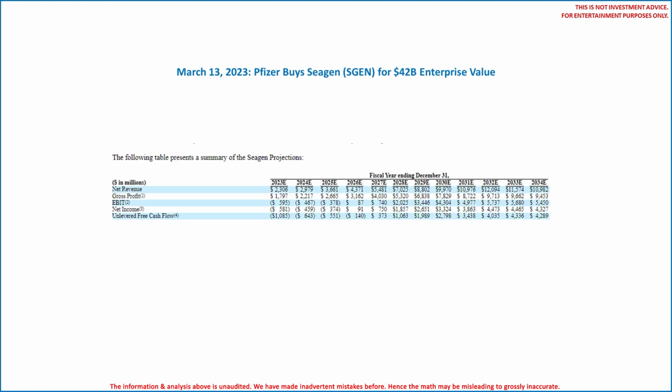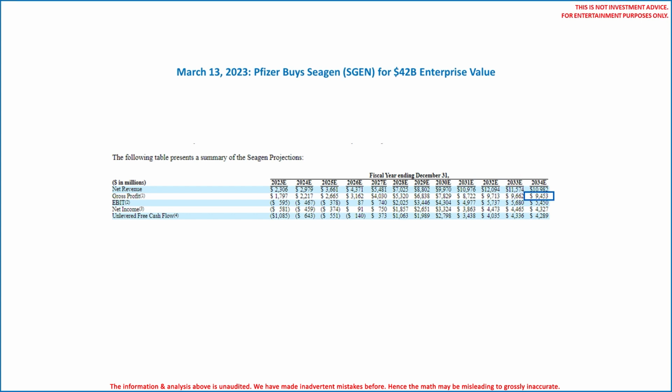Next up is Pfizer's acquisition of Seagen. This was obviously a big one. On March 13, 2023, Pfizer announced it was buying Seagen for $43 billion. Seagen had $1 billion in cash, so the enterprise value was roughly $42 billion. Unfortunately, Seagen only provided a financial forecast through the year 2034. We see Seagen management forecast its product sales to peak in the year 2032 and the subsequent decreases are relatively small.